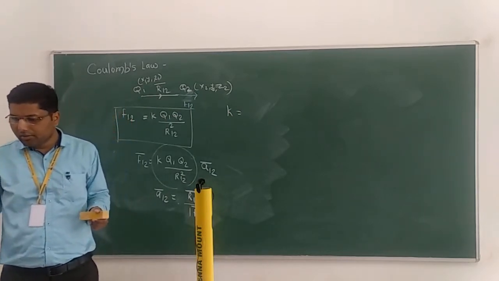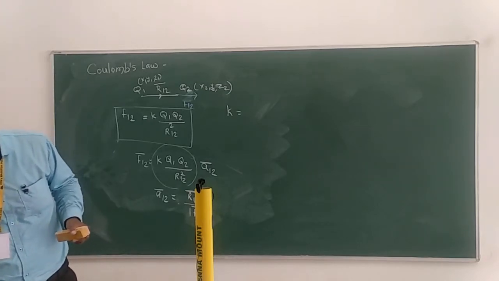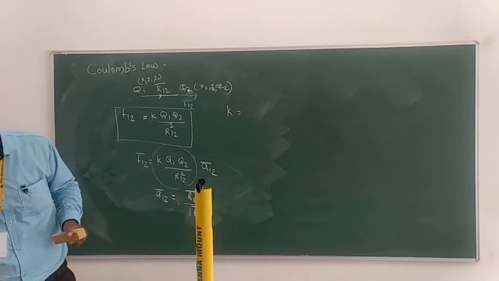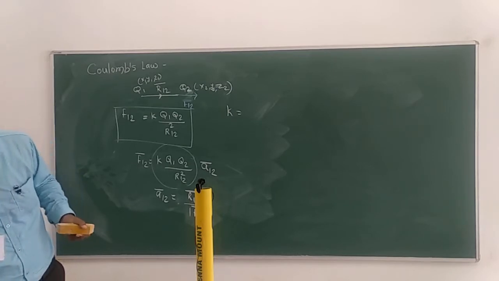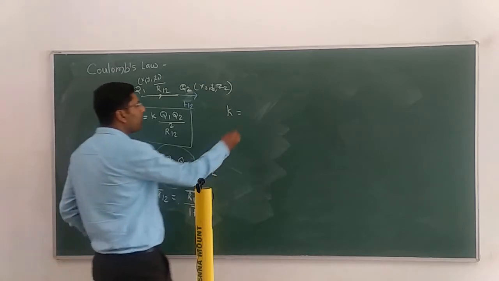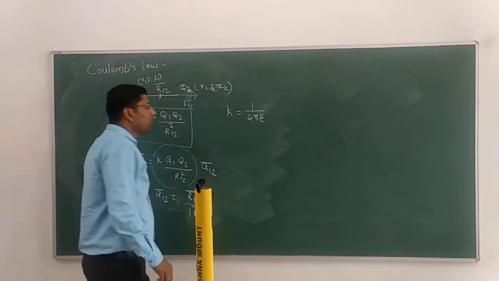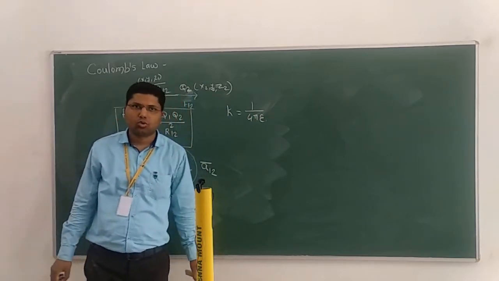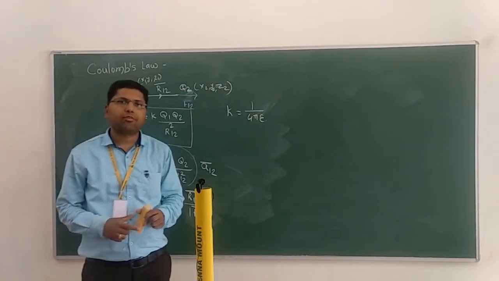So K value for this medium is one upon 4 pi epsilon. Now what is epsilon? Epsilon is permittivity. What is permittivity?